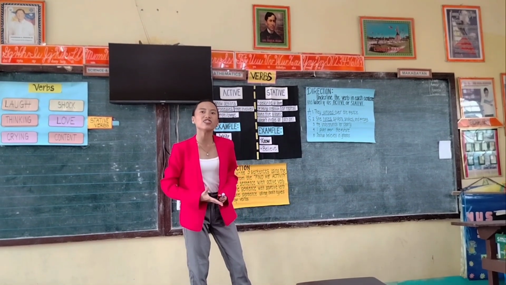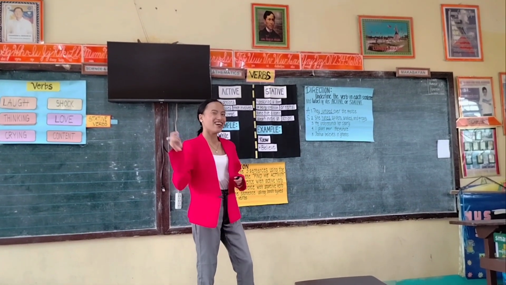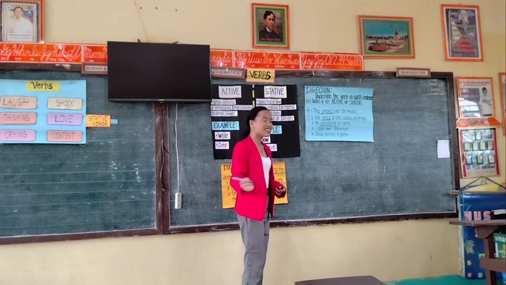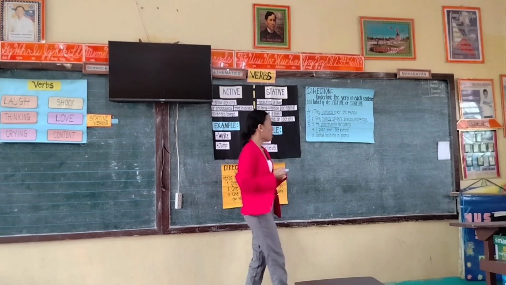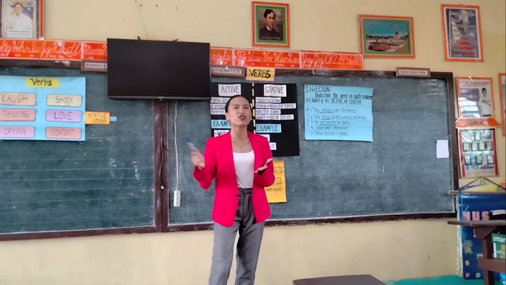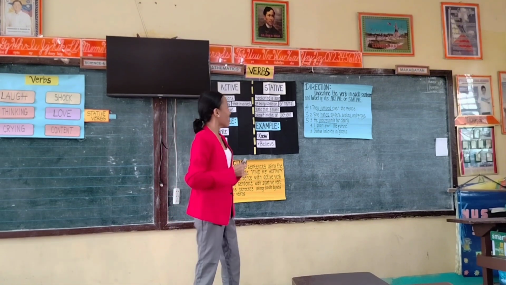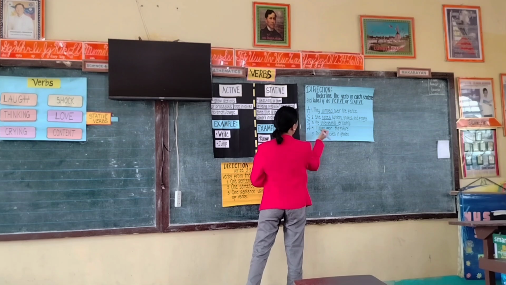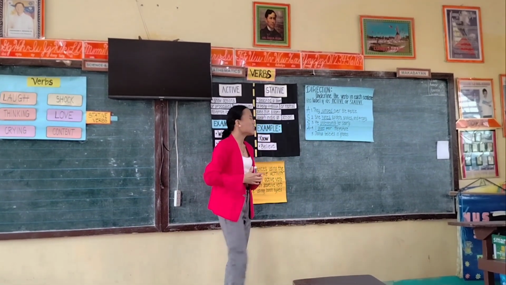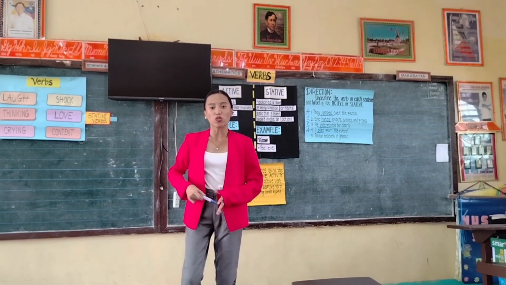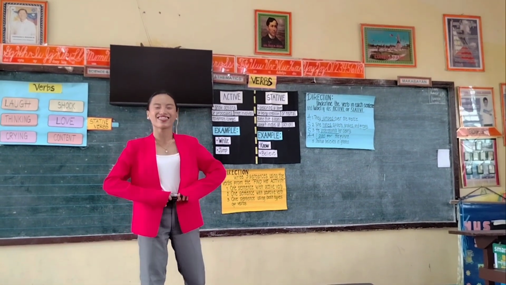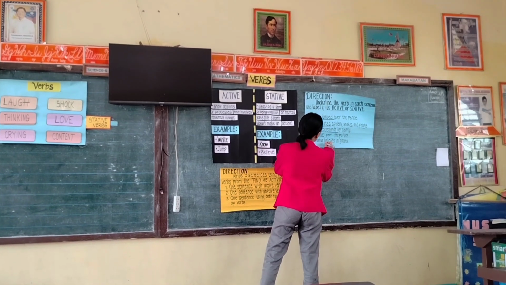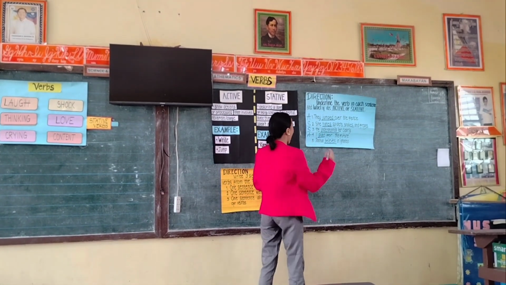Number 3, he understands her clearly. Correct. So the verb is understands, and understand is a stative verb. Number 4, I plan for the future. What do you think is the answer? That's right. It's also an active verb. And lastly, Joshua believes in ghosts. What do you think is the answer? Miss Abinido, that's right. So believe is the verb, which is a stative verb.